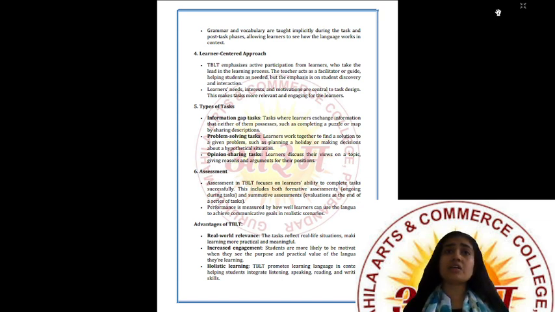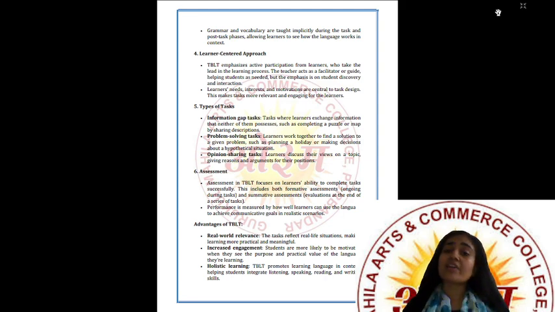Performance can be easily assessed by the teacher or the tutor, whoever is giving the task. So this was all about assessment. Then let's talk about advantages of TBLT. Why is task-based language teaching necessary, or what are its advantages? First is real-world relevance. The tasks reflect real-life situations, making learning more practical and meaningful.